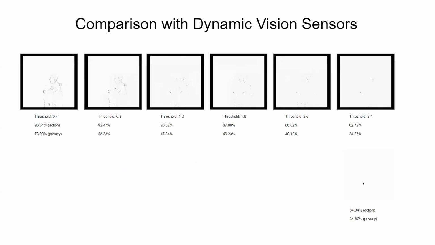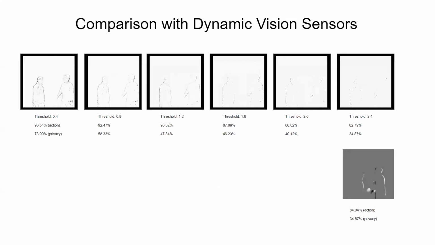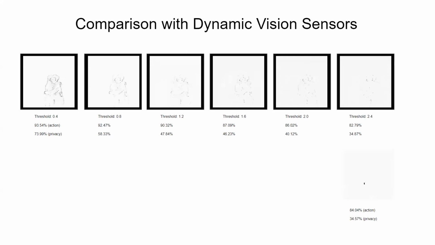In this study, we show that BDQ performs on par with dynamic vision sensors. To prove this, we simulate a DVS sensor with varying threshold and use its output for action and privacy recognition. We observe that the DVS sensor at threshold 2.4 behaves similar to BDQ at alpha value 2.